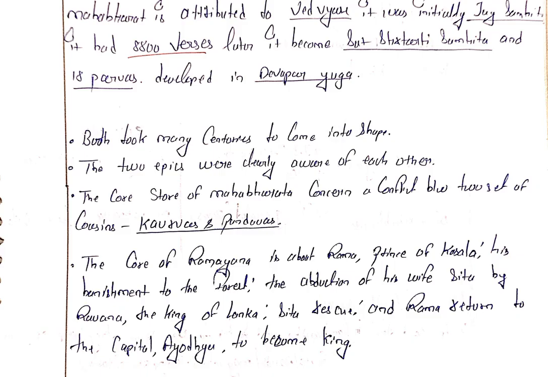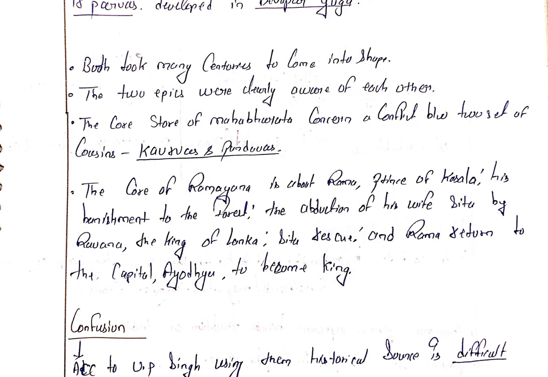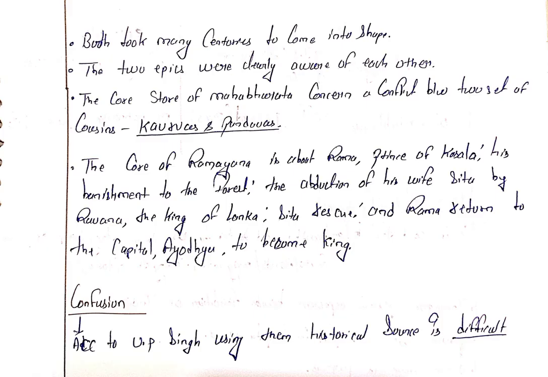The two epics concern a conflict between two sets of cousins. The core story of the Mahabharata concerns a conflict between two sets of cousins, the Kauravas and Pandavas. The core of the Ramayana is about Rama, prince of Koshala, his banishment to the forest, the abduction of his wife Sita by Ravana, the king of Lanka. Sita is rescued and Rama returns to the capital Ayodhya to become king.